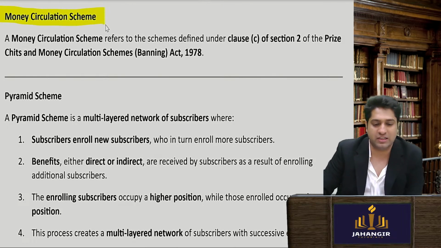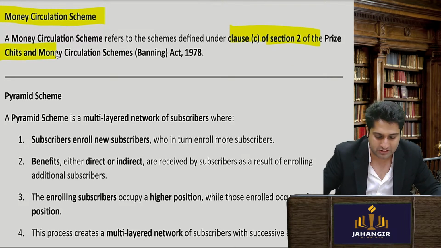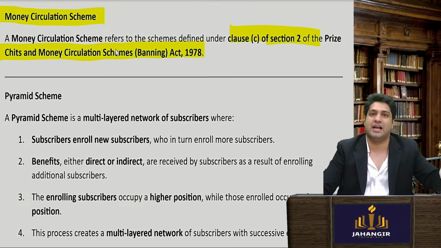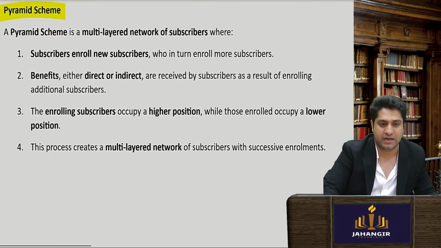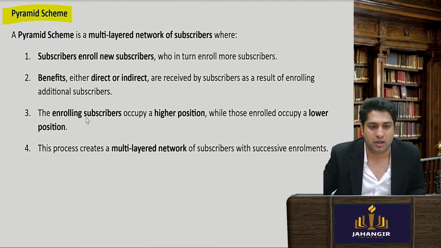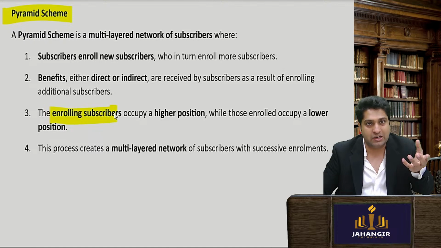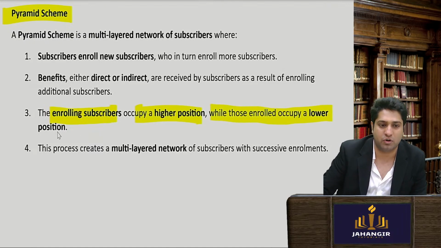So money circulation scheme, the definition is as per Section 2(c) of the Prize Chits and Money Circulation Schemes Banning Act 1978. Fine. Pyramid scheme they have defined. Now pay attention, it's a multi-layer network. The ones are the lower people. The moment you make a person enroll, the higher one will earn money while the enrolled one will occupy a lower position.